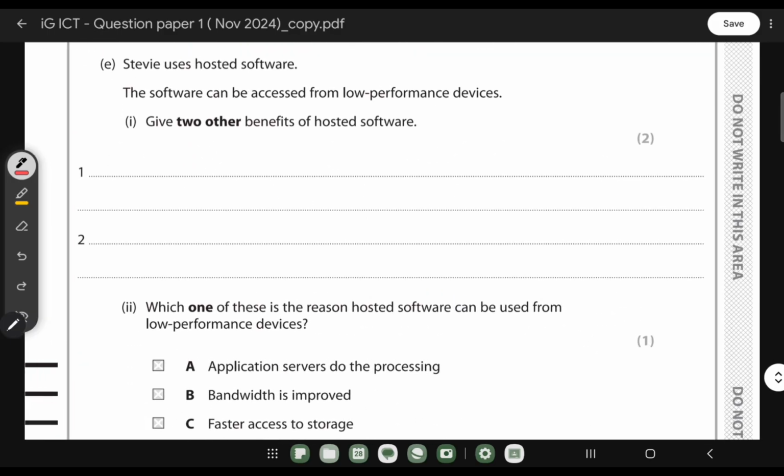Steve uses hosted software. The software can be accessed from low performance devices. Give two other benefits of hosted software. So hosted software means it is hosted in the cloud, right? One advantage is that updates are automatic. You don't have to update that software every week. And you can access it from anywhere.